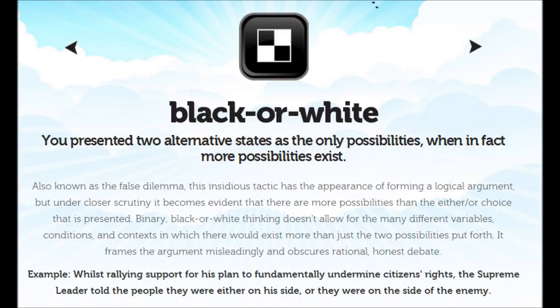Binary, black or white thinking doesn't allow for the many different variables, conditions, and contexts in which there would exist more than just the two possibilities put forth. It frames the argument misleadingly and obscures rational, honest debate. Example: whilst rallying support for his plan to fundamentally undermine citizens' rights, the Supreme Leader told the people they were either on his side, or they were on the side of the enemy.